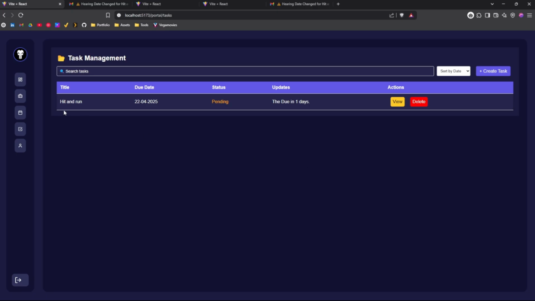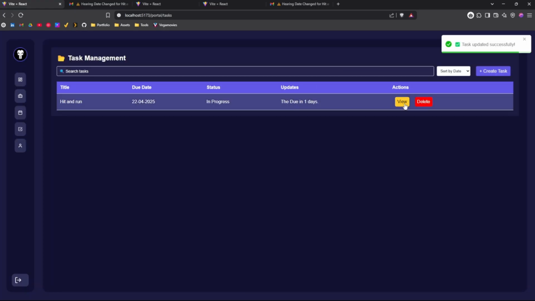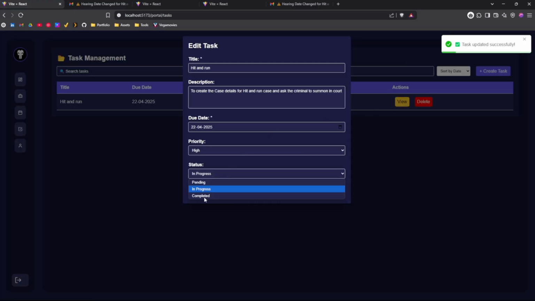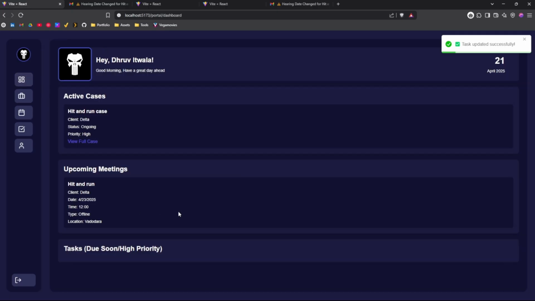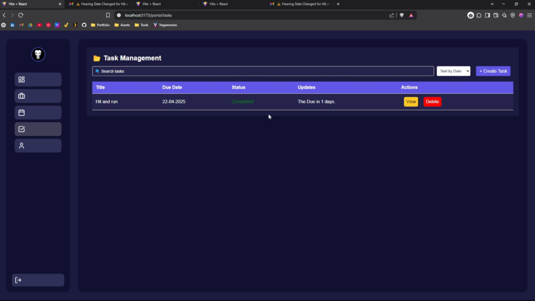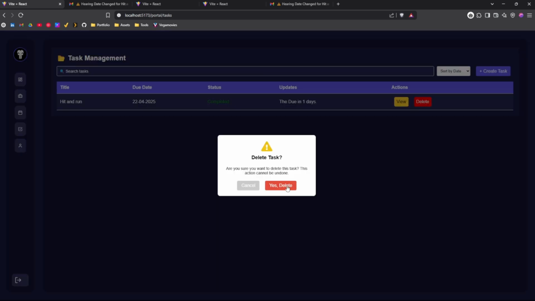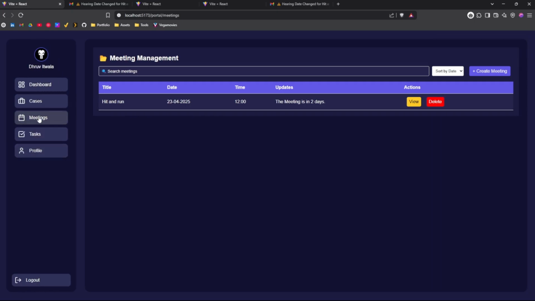Okay, so as you can see, this is the hit and run case which is on 22/24 and it's in pending state. So I can easily update the status here as per my needs and set it to complete. Once the case is completed, it is no longer visible in the task section. I can easily delete it from here also. Same, the meetings can also be deleted from here.